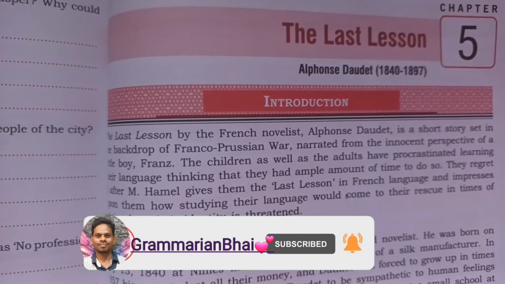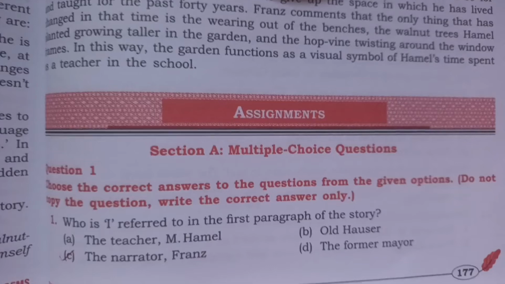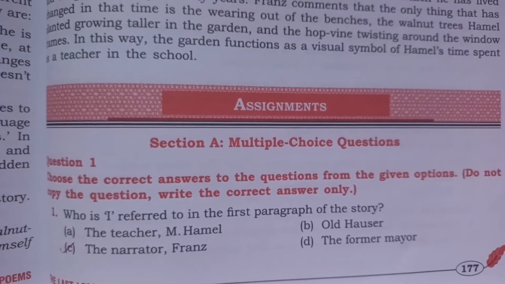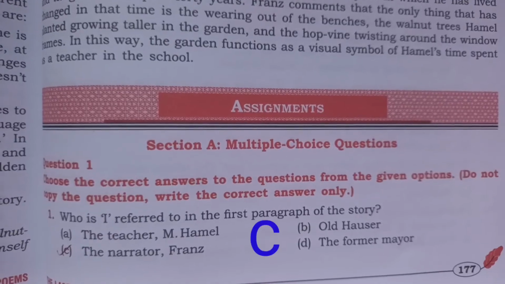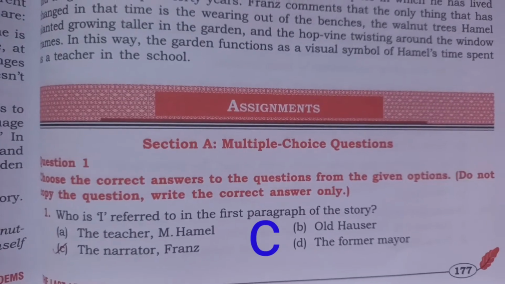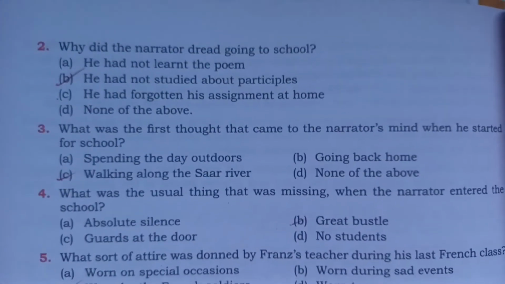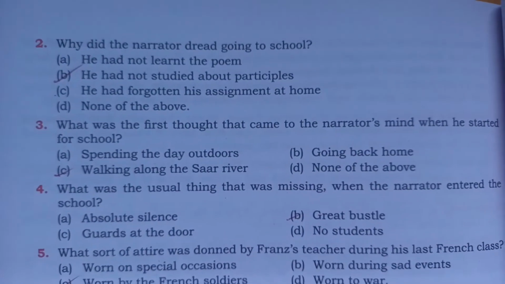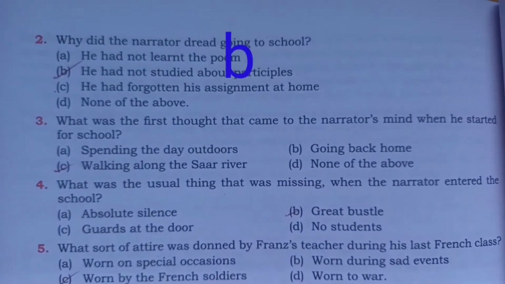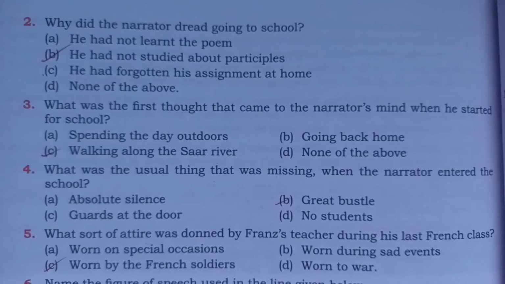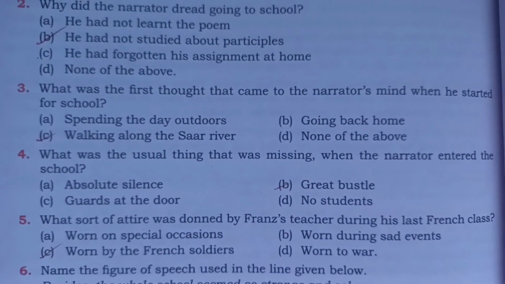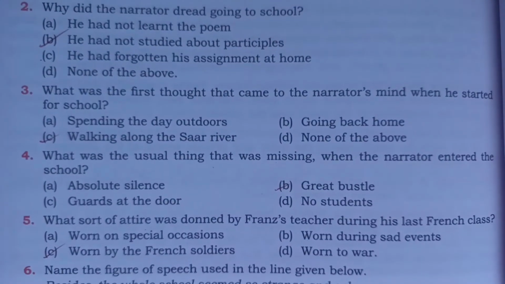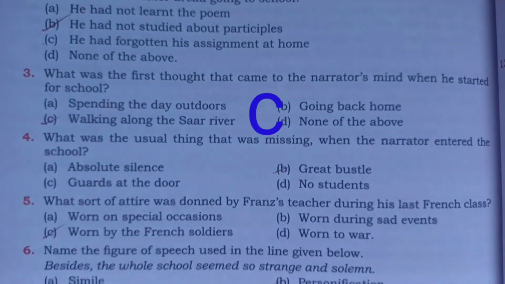So let's begin. So here is the multiple choice question. The first one, who is I referred to in the first paragraph of the story? Here option C is correct. Why did the narrator dread going to school? Here option B is correct. Number 3, what was the first thought that came to the narrator's mind when he started for school? Here option C is correct.